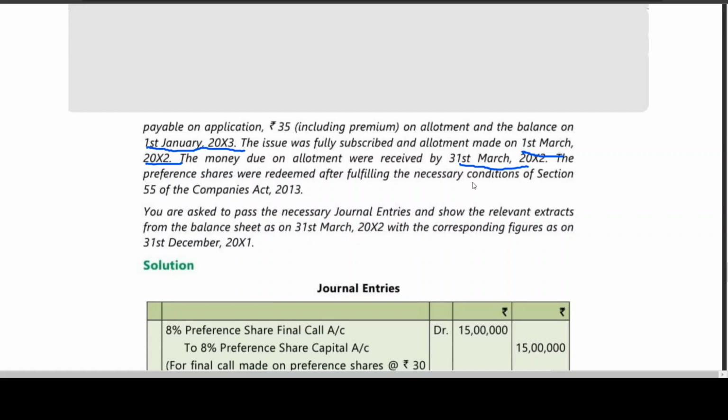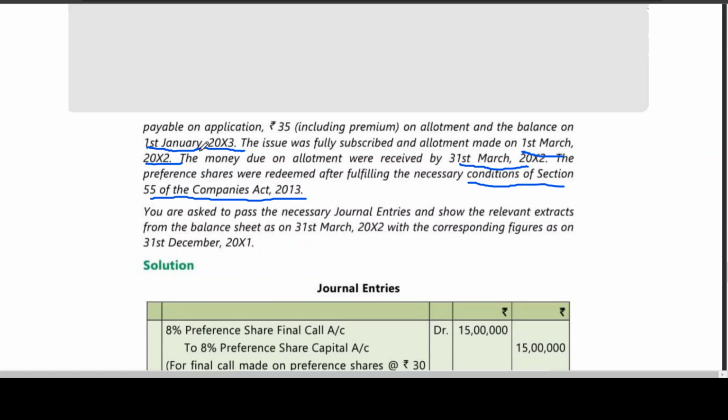What are the necessary conditions? I told you, partly called, partly paid shares cannot be redeemed unless they are fully called, fully paid. You are asked to give the necessary entries and show the relevant extracts for the balance sheet of 31st March 2012 with the corresponding figures as on 31st December 2011.